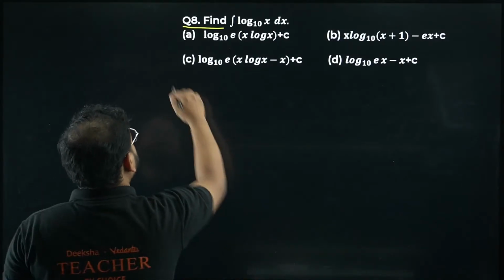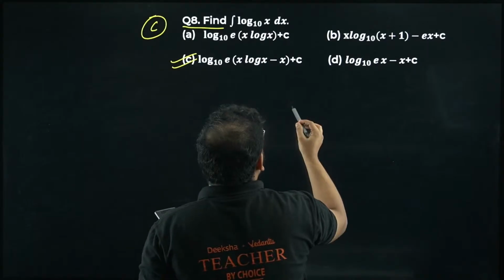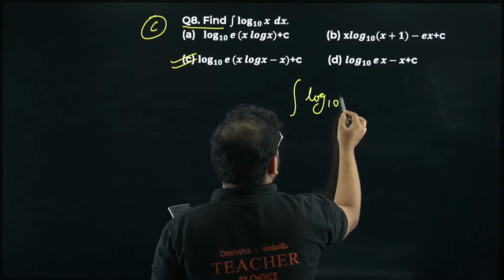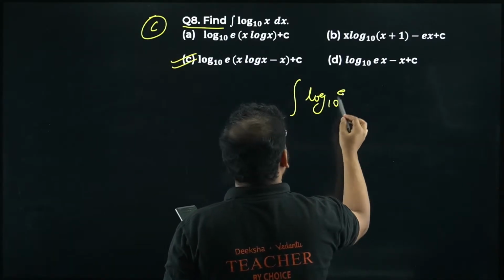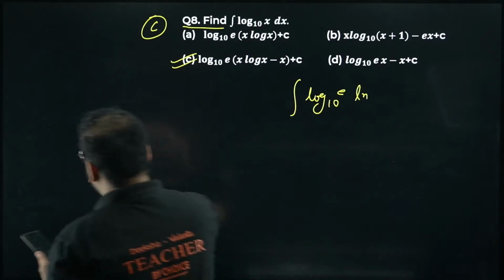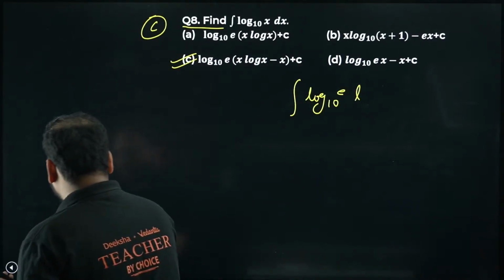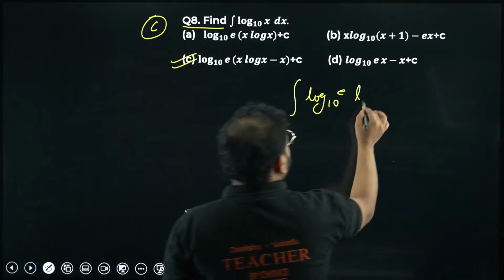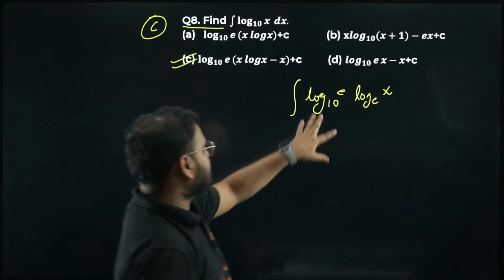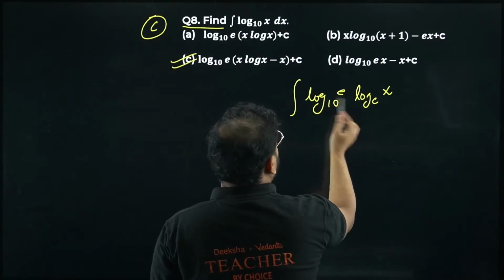Option C is right. First answer was from Ashmita. Option C is correct. Please check. So what we're going to do over here is, I can write this as log of 10 to the base e. I can write here ln, or basically in your terms, you like log better, no? So write this as log. I like ln better, but you like log better, so we'll write log only. So log e to the x. Please check. This is how I'm changing the base, the approach I'm using for logs.